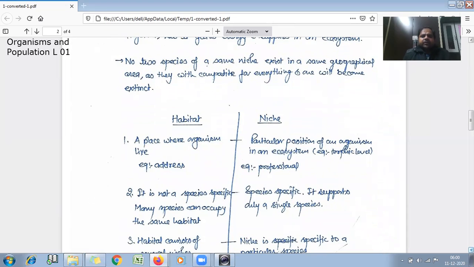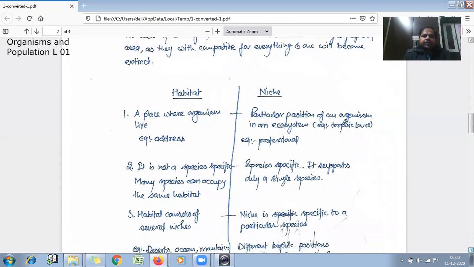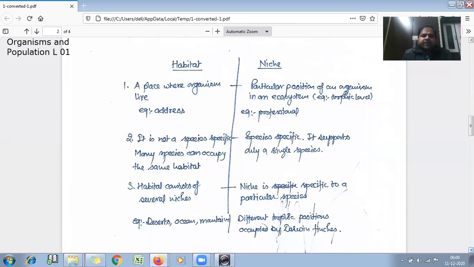First, in case of habitat, it is just a place for the organism where the organism lives, and we can say this is the kind of address. But in case of niche, niche is the particular position of an organism in an ecosystem, for example, trophic level, and it is like a profession. Second, in case of habitat, it is not species specific. Many species can occupy the same habitat, as we know that several species and several populations exist in a particular habitat.